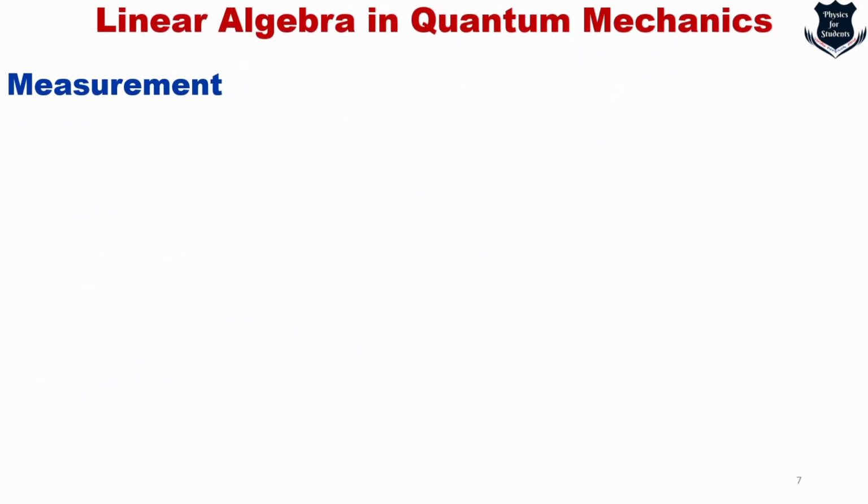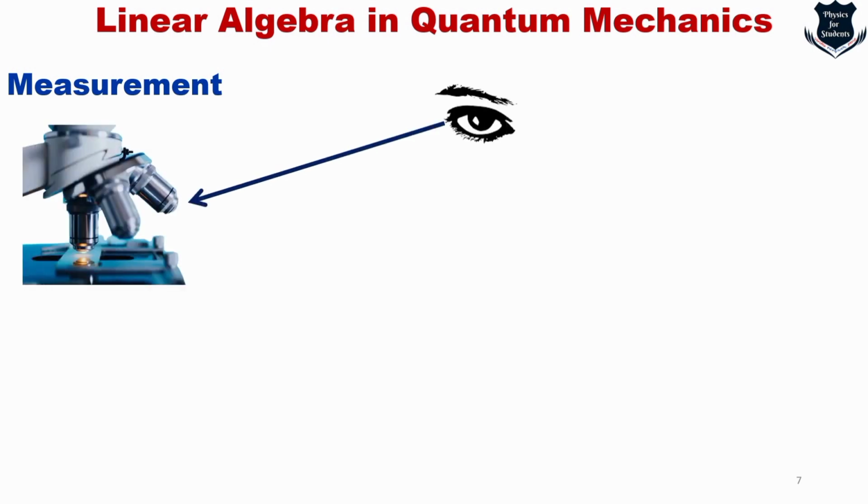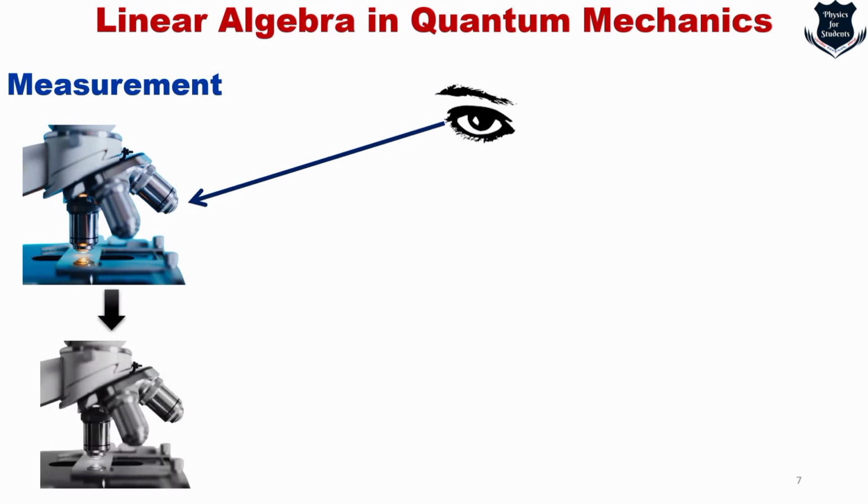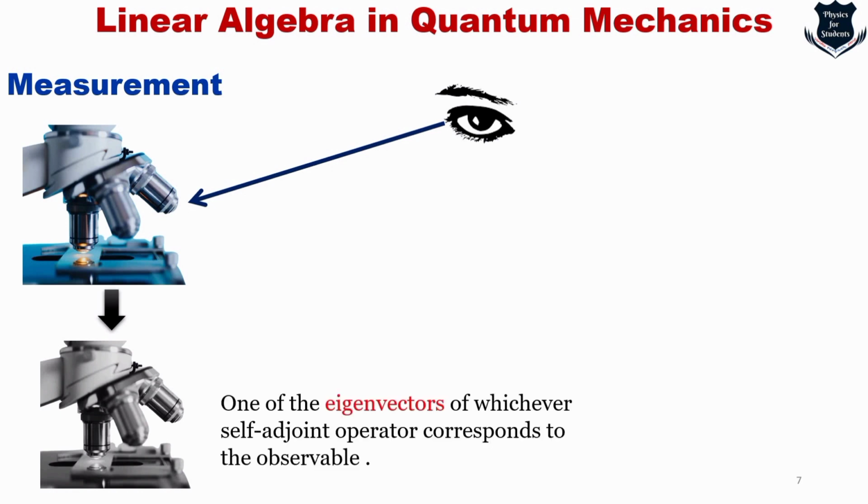Okay, we will come to another important thing which is called measurement. What do I mean by measurement? Say, for example, let us assume that we have a system, any kind of experiment, and we are measuring that. Immediately after measurement, regardless of what state the system was in beforehand, the system will be found in a state that is one of the eigenvectors of the self-adjoint operator which corresponds to the observable we are measuring.